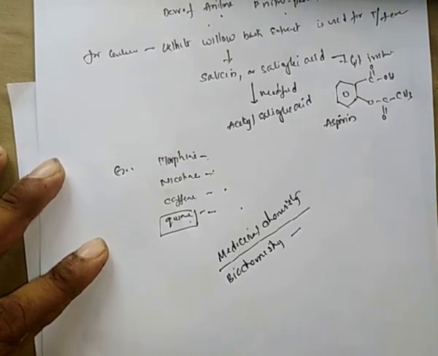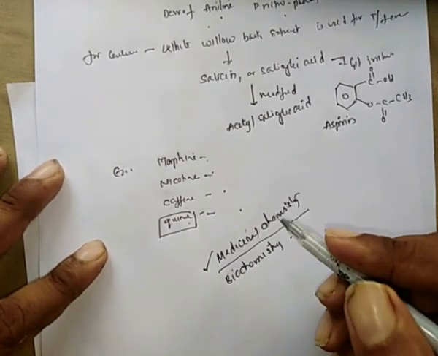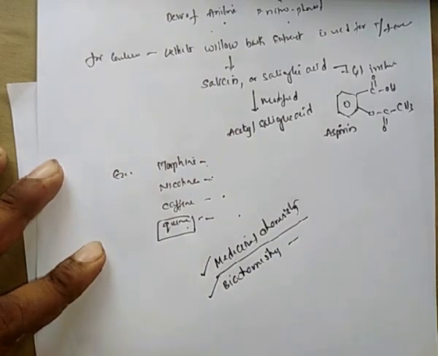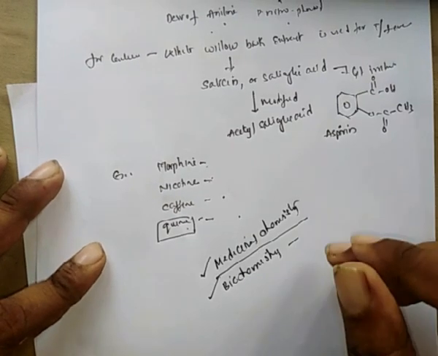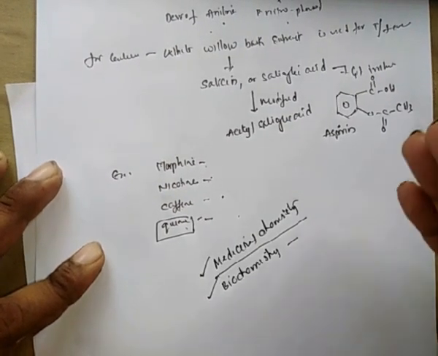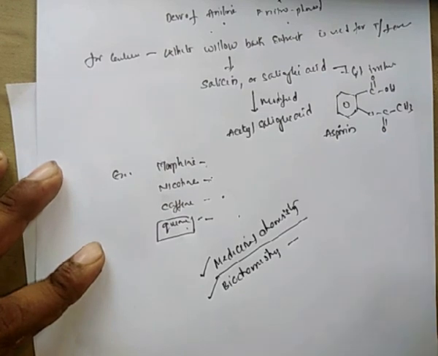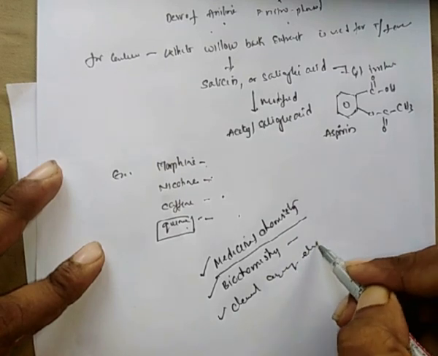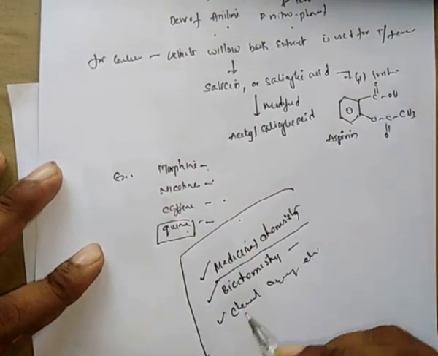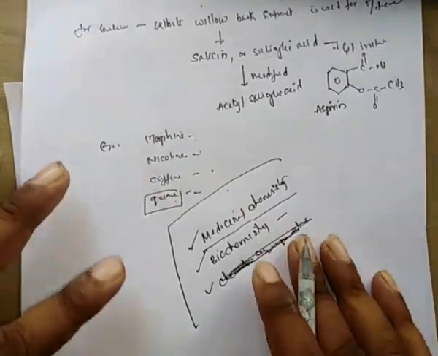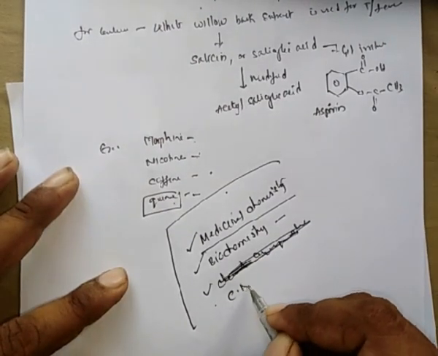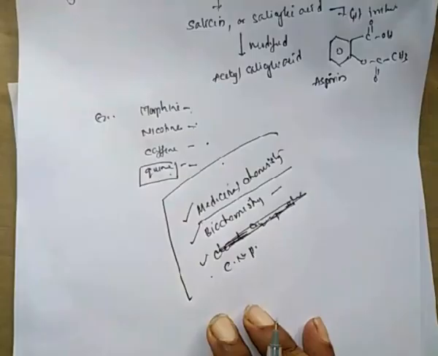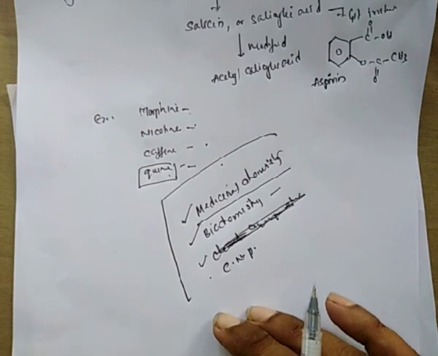We also have unit operations and chemical engineering, which are not required for us. And chemistry of natural products is nothing but naturally occurring drugs.